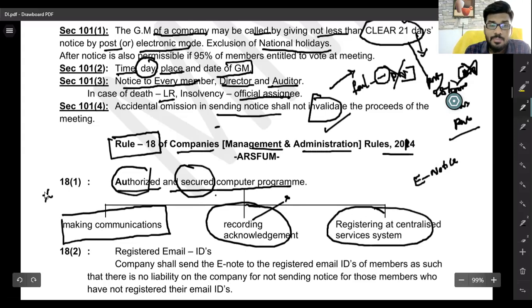These are the three important points of an authorized and secure computer program.